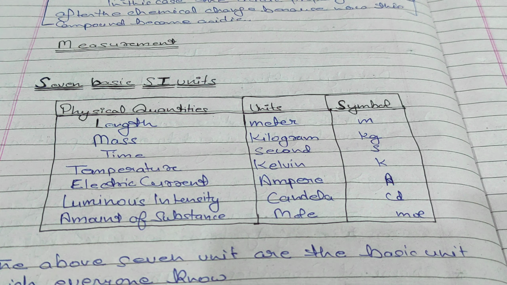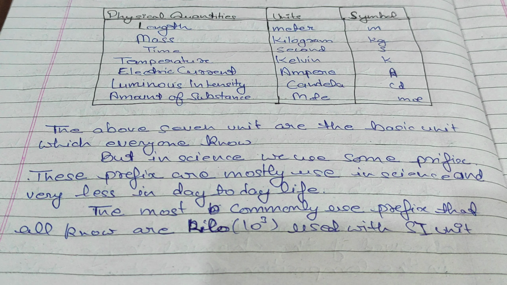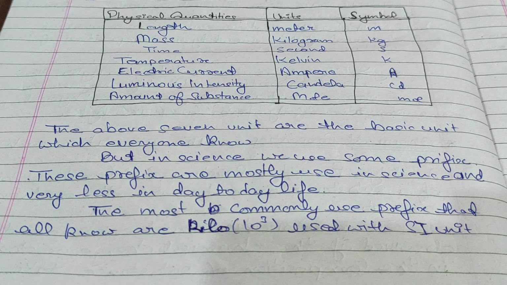Now let's discuss measurement. For measurement, we have some SI units. Let us discuss them. The 7 basic SI units, physical quantity, their units and symbols, you can easily see on your screens. The above 7 units are the basic units which everyone knows, but in science we use some prefixes. These prefixes are mostly used in science and very little in day-to-day life.